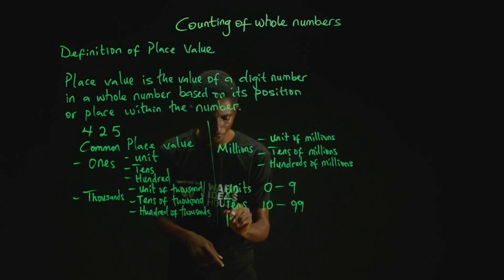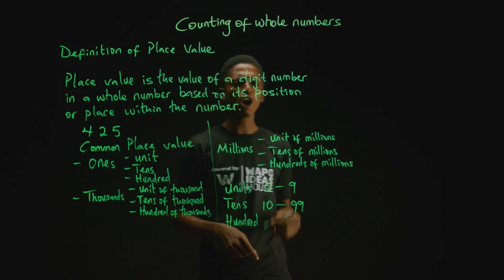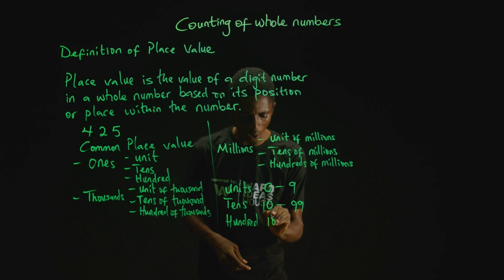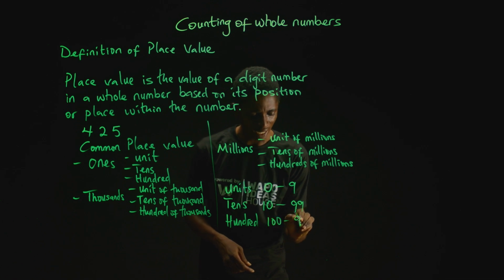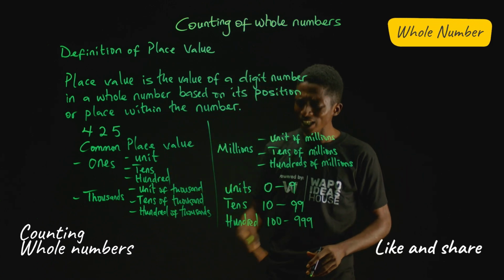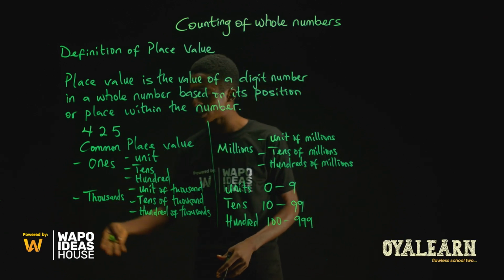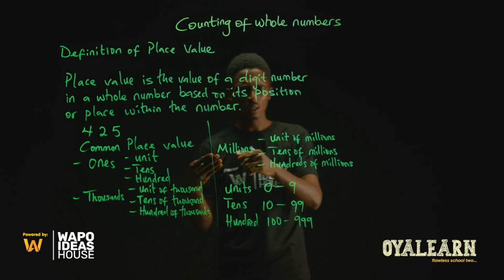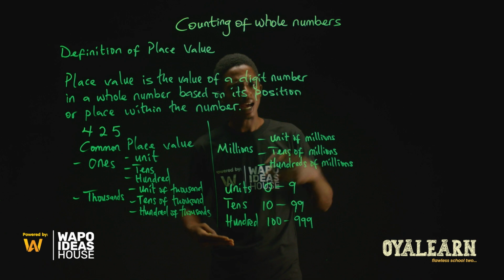Then when we talk of hundreds, our hundreds range from 100 to 999. I believe you understand this now. You can then translate this into other place values like in your thousands, the millions, and so on.